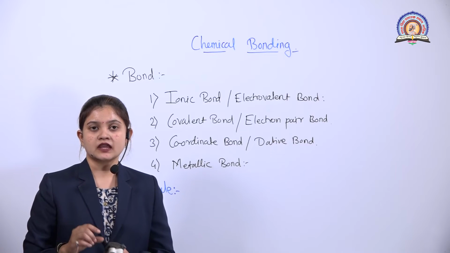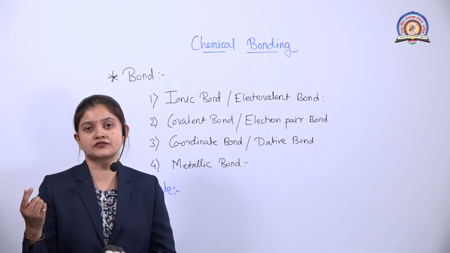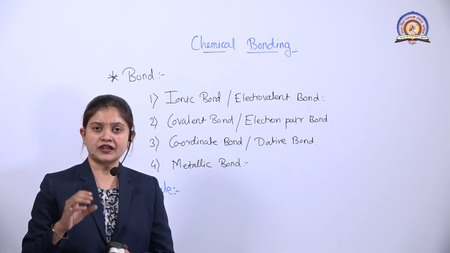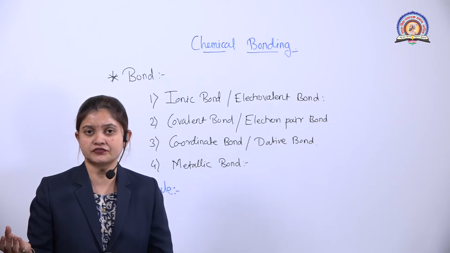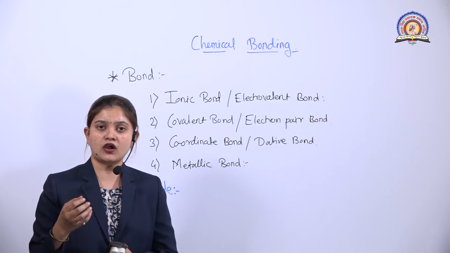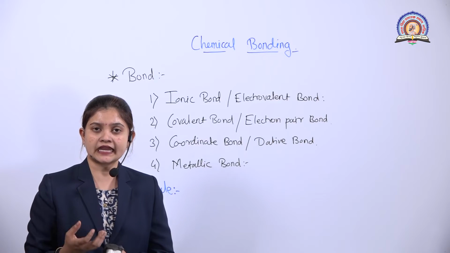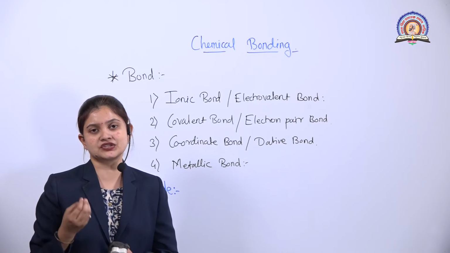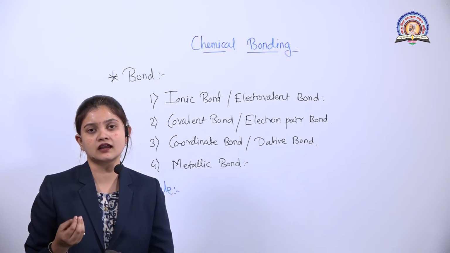That means hydrogen will try to attain the configuration of helium. Carbon, nitrogen, fluorine will try to attain the electronic configuration of neon. Similarly, that of argon, whatever it may be, every atom always tends to complete its electronic configuration by sharing, losing or gaining electrons.